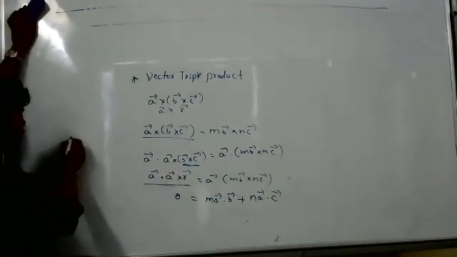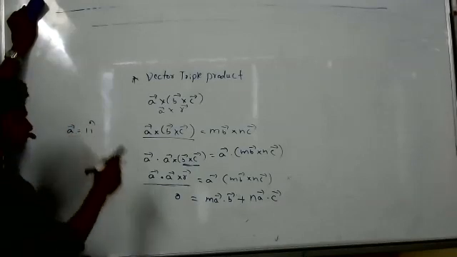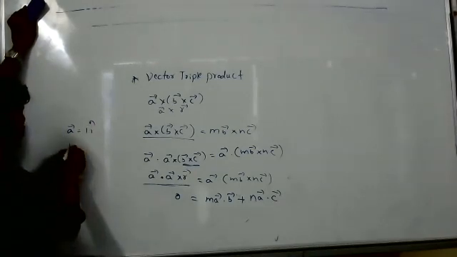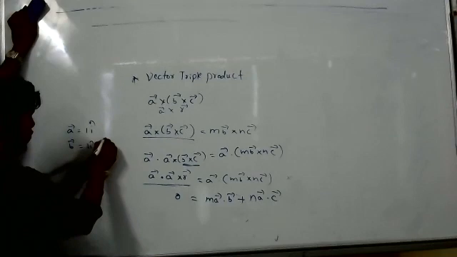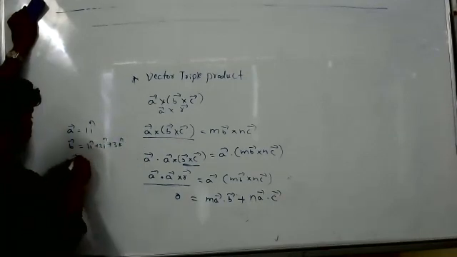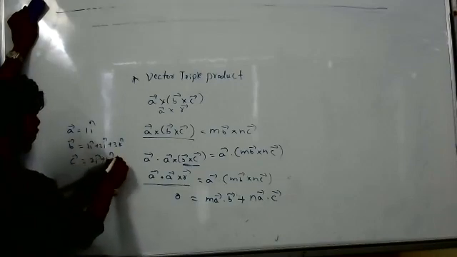Suppose when I'm doing a cross product between two vectors, suppose I write A bar is equal to 1 I cap. B bar I will take as 1 I cap plus 2 J cap plus 3 K cap. C vector I will take as 2 I cap plus 3 J cap plus 4 K cap.